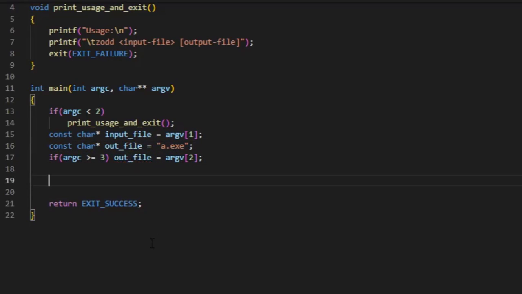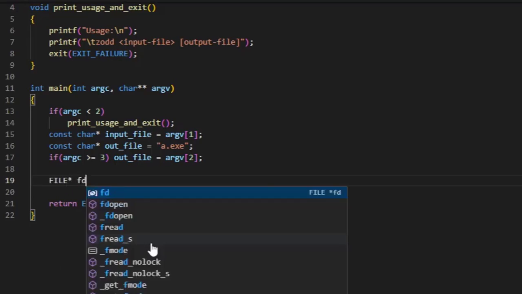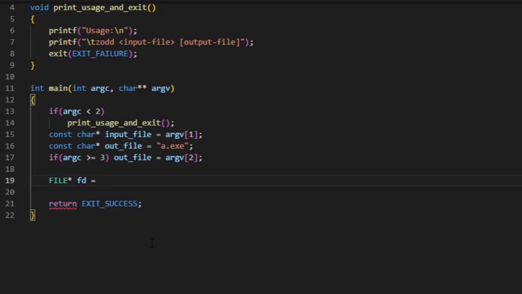Let's just first read the input file and get the data, right? How can we read the input file, and let's read the entire file, right? So let's do that. First, we need to open it, for example, file and let's say fd, file descriptor. Descriptor means it's an internal handle that the operating system maintains. If we are calling a function to read the file, it is internally calling some function depending upon your operating system, and that function is reading the file.